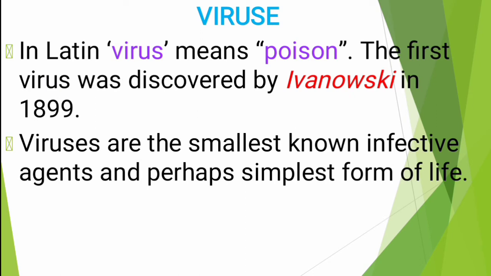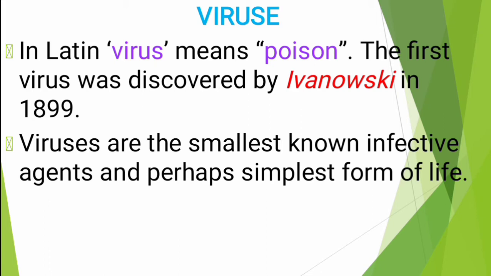What is meant by virus? See here, virus is a Latin word. It means poison. Poison means it is very dangerous. This virus was first discovered by Ivanovsky in 1899. He is a scientist. Ivanovsky first discovered virus in 1899.